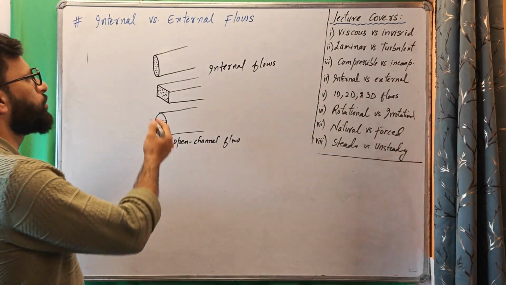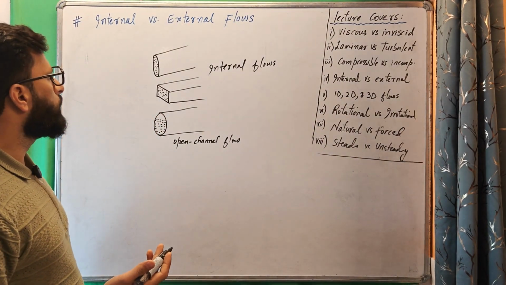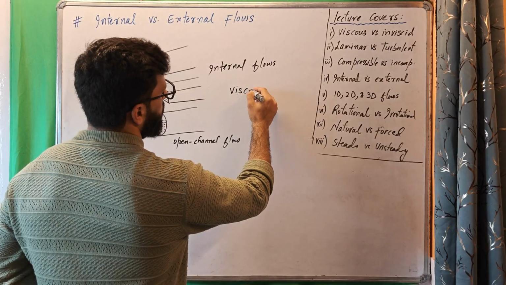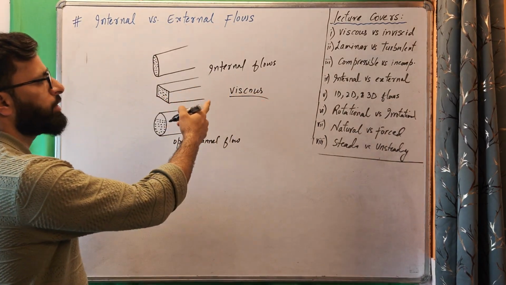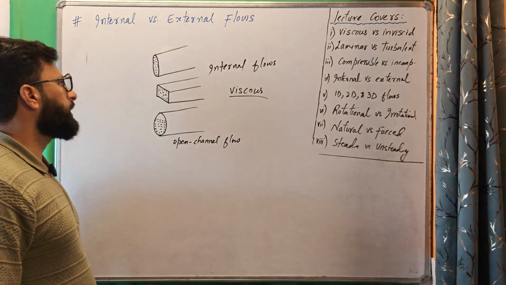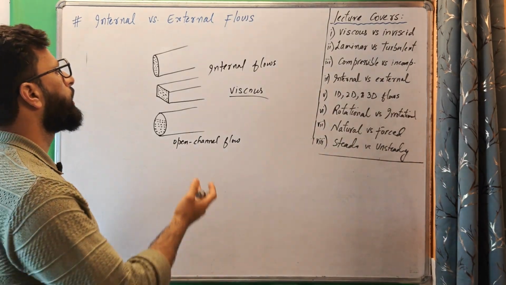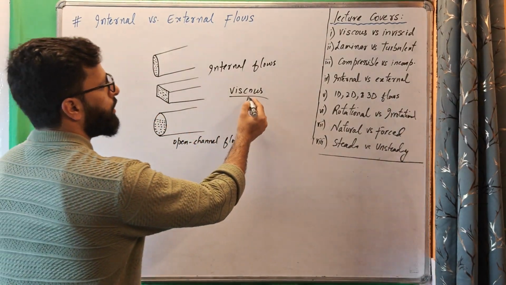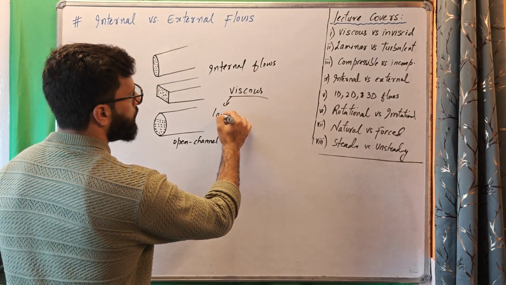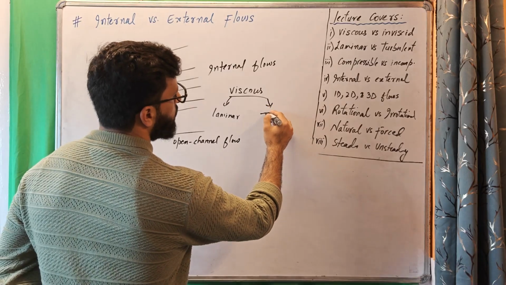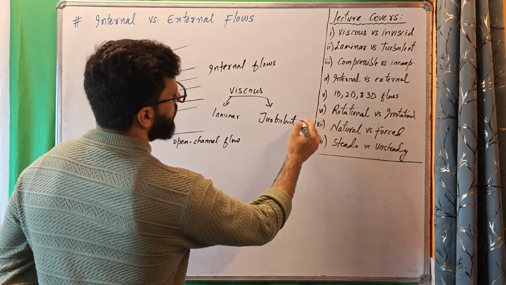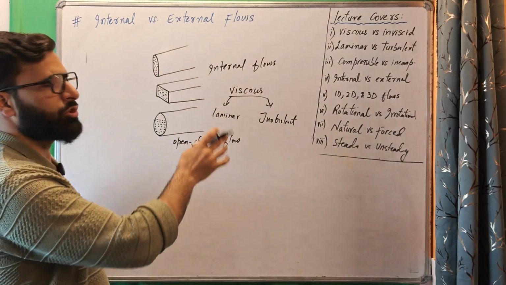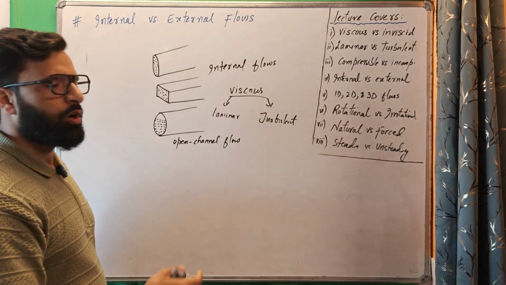Now internal flows can be laminar or turbulent. Let's start with viscous and non-viscous. Internal flows are always dominated by viscous effects, so there is no such thing as inviscid internal flow. Internal flows are always viscosity dominated, so they are always viscous. So they can be laminar or turbulent. If we have an internal flow, it's always viscous, so we want to find whether it is laminar or turbulent.